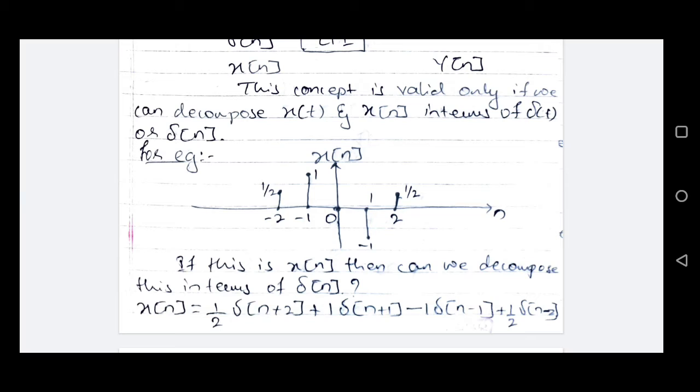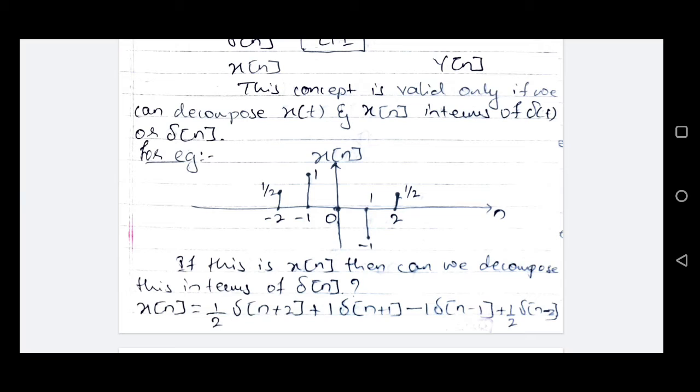At n equals -1, the delta function will be represented as delta n plus 1, and amplitude for that will be 1. At n equals 0, there is no amplitude present, so it will be delta n multiplied by 0, which will be 0. So we'll omit writing that. And at n equals +1, the delta function will be delta n minus 1. Because the amplitude is -1 there, -1 will be multiplied outside, so it will be -1 delta n minus 1.